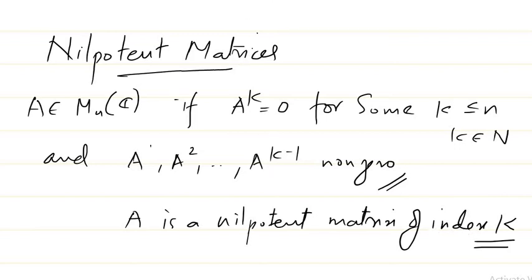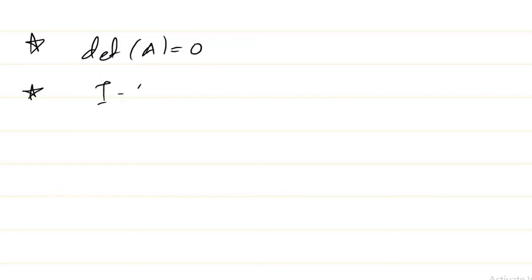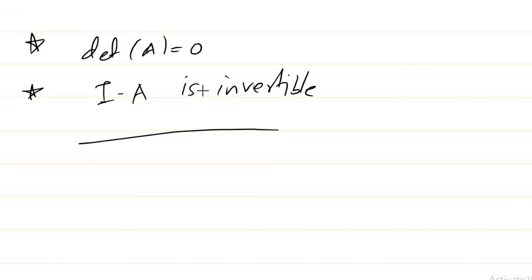Now some small properties regarding nilpotent matrices. If A is nilpotent, then the determinant of that matrix will always be equal to 0. Another property is that if A is nilpotent, then the matrix I minus A is invertible. So we can keep these things in mind.